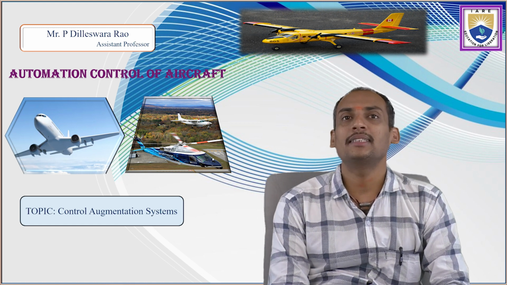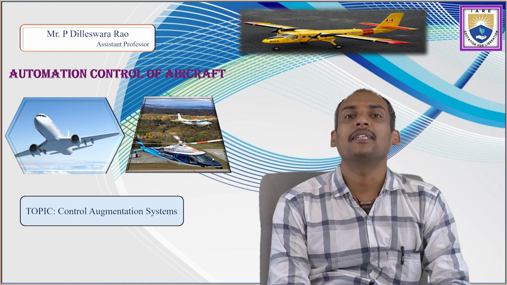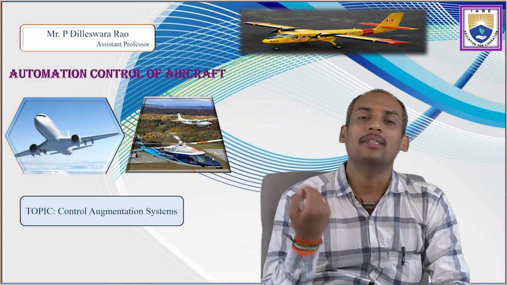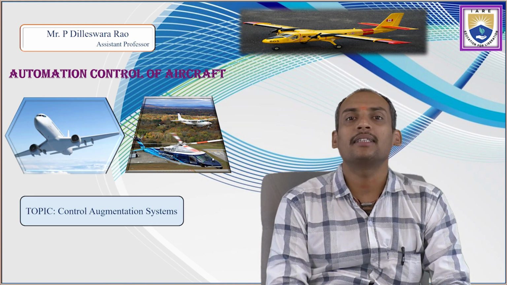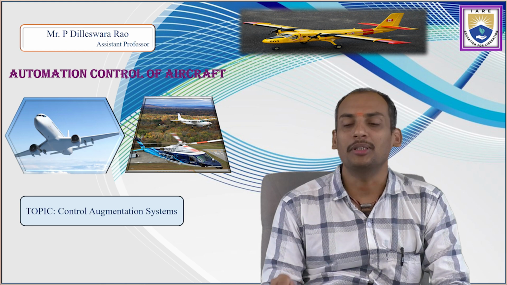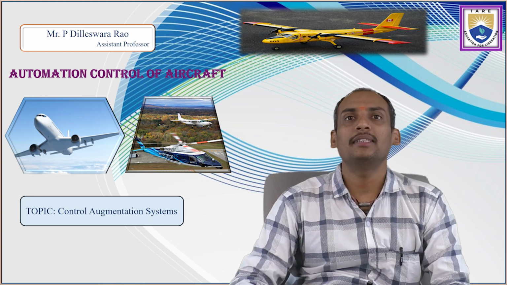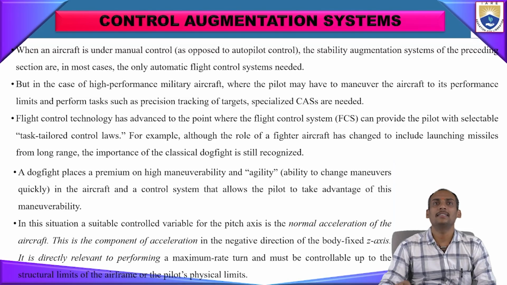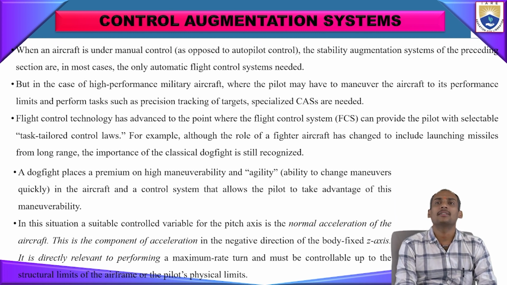Now we will see what the control augmentation system is and what things are involved in it. As with the stability augmentation system, there will be two parts of lectures.